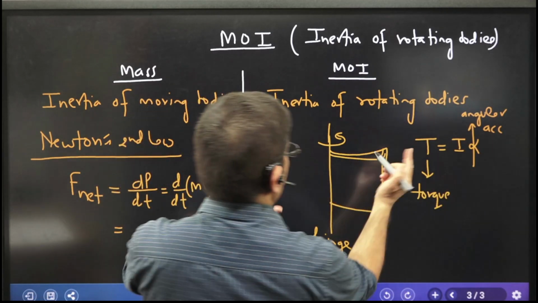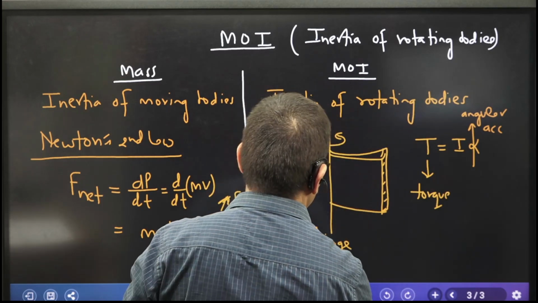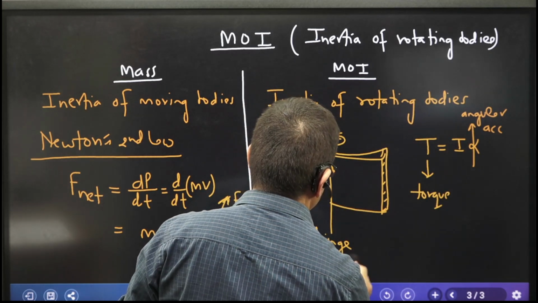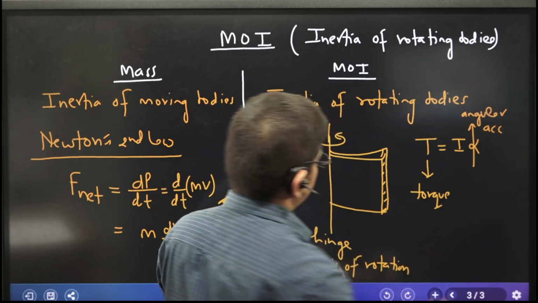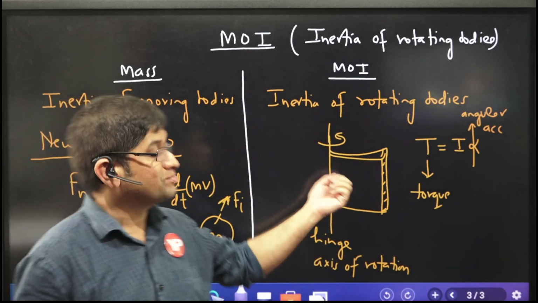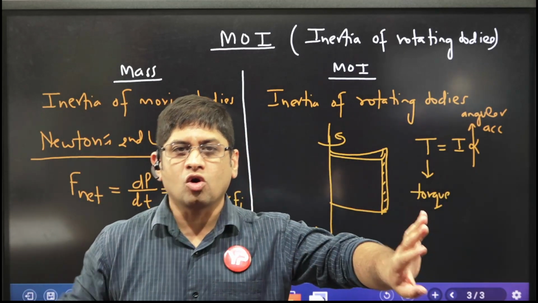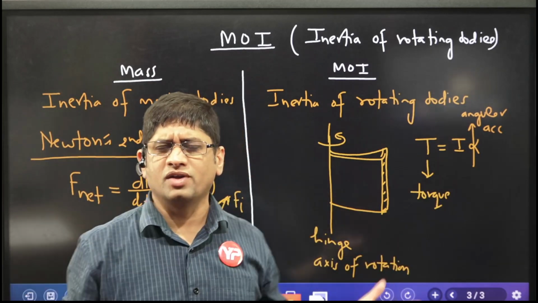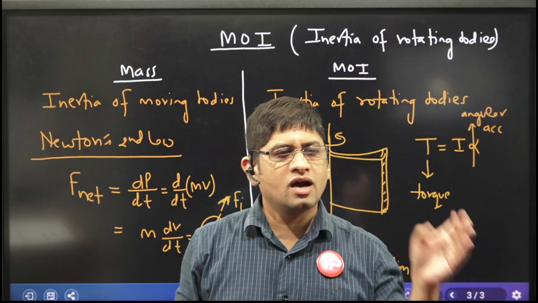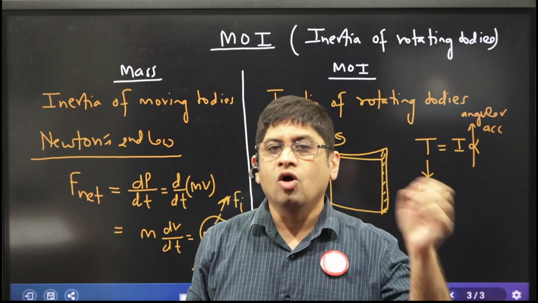Now if I want to rotate this door about this axis of rotation, the hinges, so if the moment of inertia of this door is more, I need to apply more torque to rotate it about its axis of rotation. So what is moment of inertia? Sir, moment of inertia is the inertia of rotating bodies.